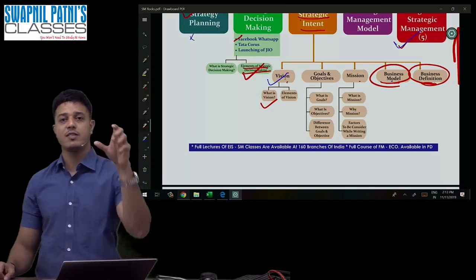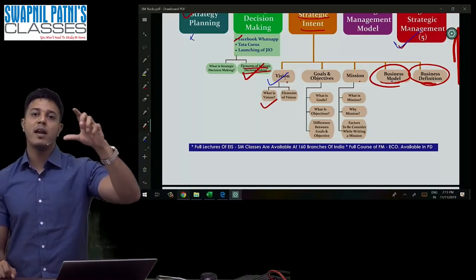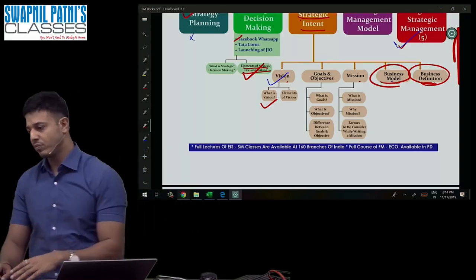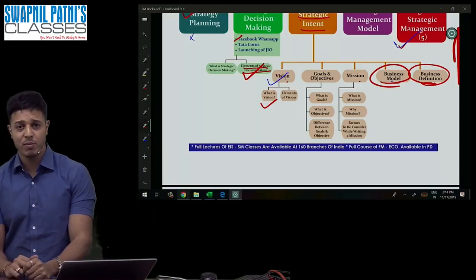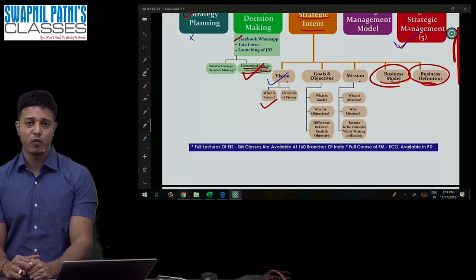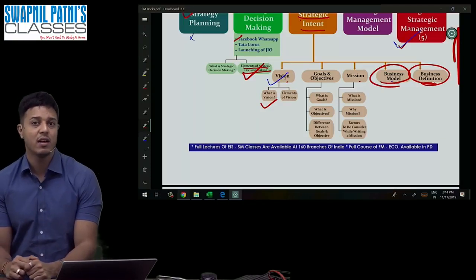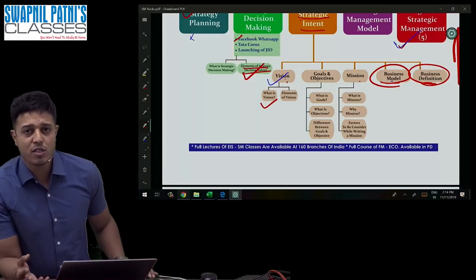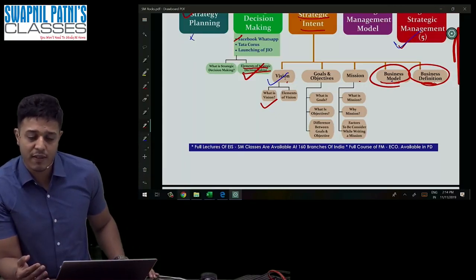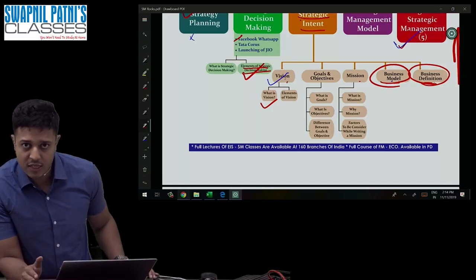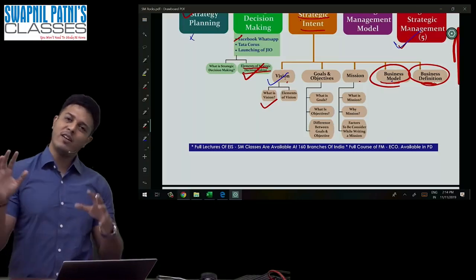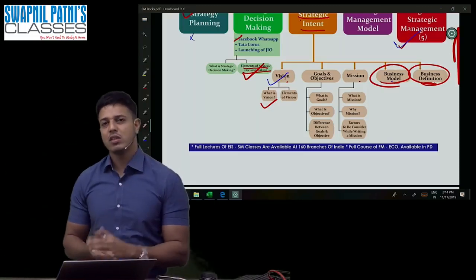We can take an example of 5-star hotels. For example, Hyatt. For example, JW Marriott. If you want to organize your marriage in JW Marriott, they will charge you only for the food. They will not take any rental charges for the ballroom. But as far as Hyatt is concerned, they will charge you for the ballroom. They will charge you for the garden, and they will keep a lesser price for the food. So both are having different business models. So this is the business model.